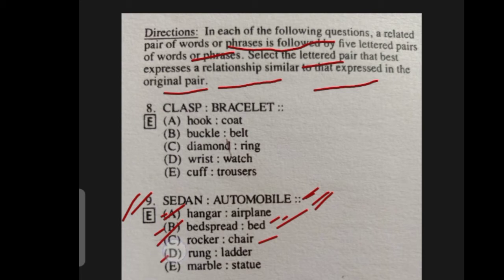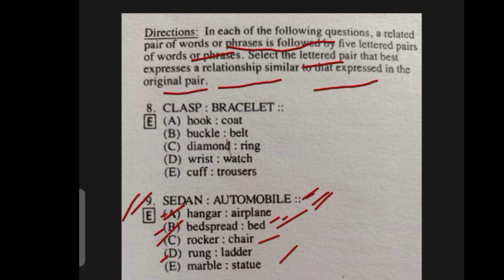Let us check option number D, that is rung and ladder. Now rung means the horizontal steps on the ladder. Now whenever we see a ladder, there are certain steps on which we climb and then go to the top. So those steps are actually called rung. And ladder is a portable staircase, you can say, and we all have seen ladder, so there's nothing new about it. So no, this is not going with sedan and automobile because once again both the things are different, though they may belong to the same thing, but both the things are different.